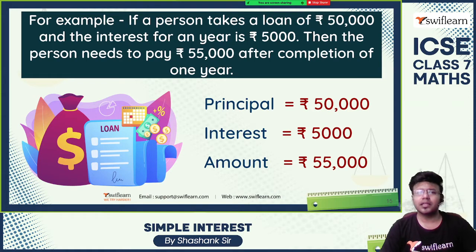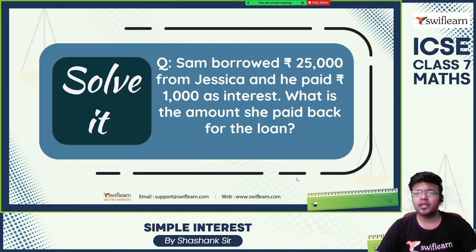For example, if a person takes a loan of rupees 50,000 and the interest for 1 year is 5,000, then the person needs to pay the amount which is borrowed, which is 50,000, and also the interest, which leads to 55,000 after completion of 1 year. The amount borrowed is 50,000, the interest which we need to pay is 5,000. Add that, and we get the total amount that needs to be given.